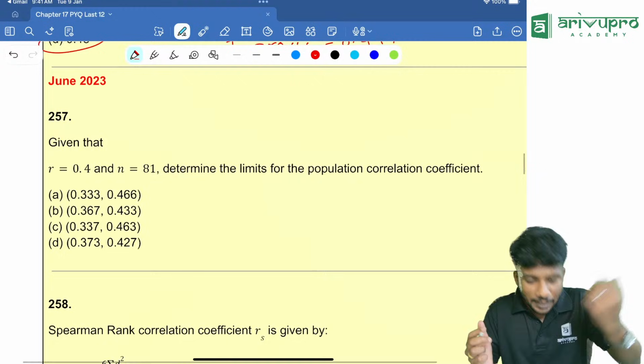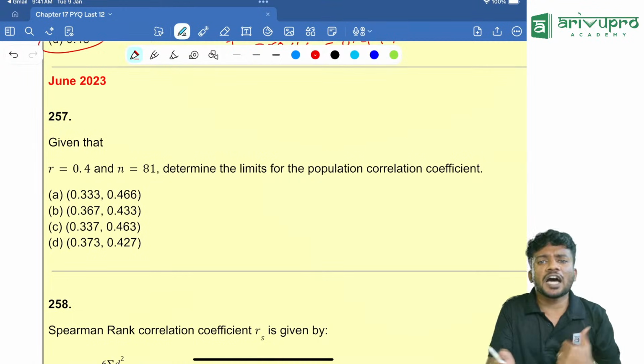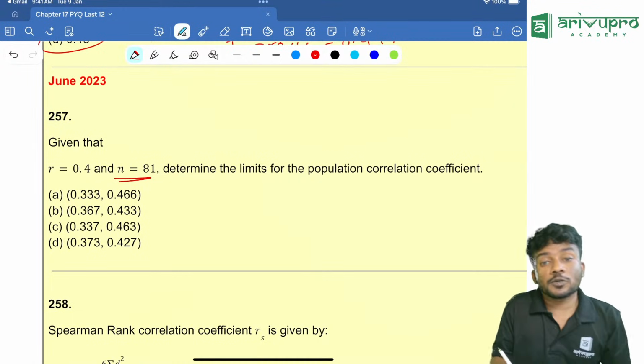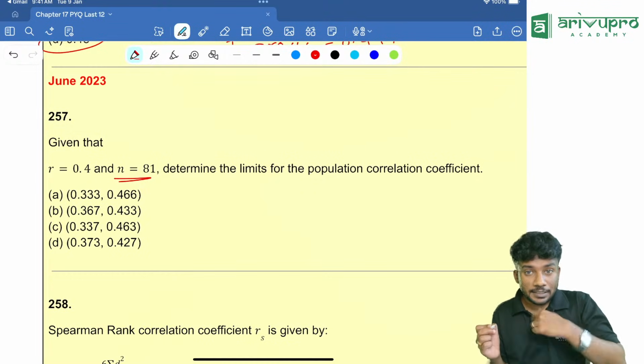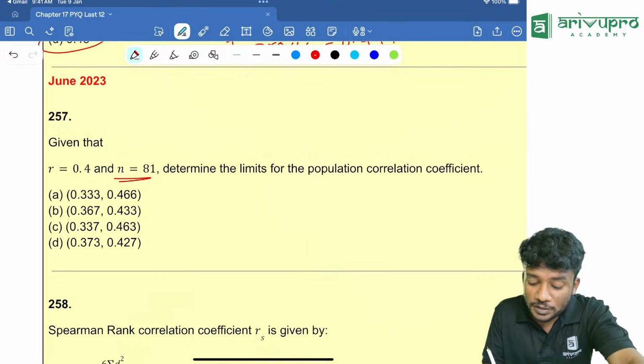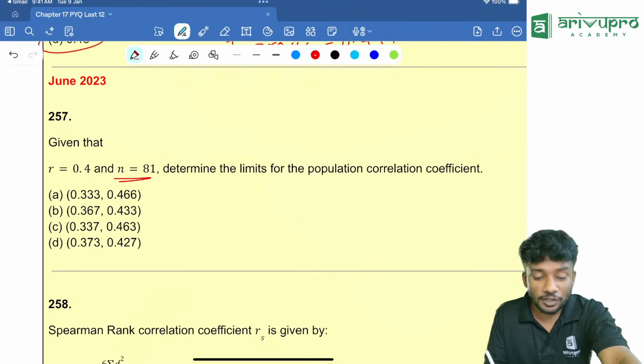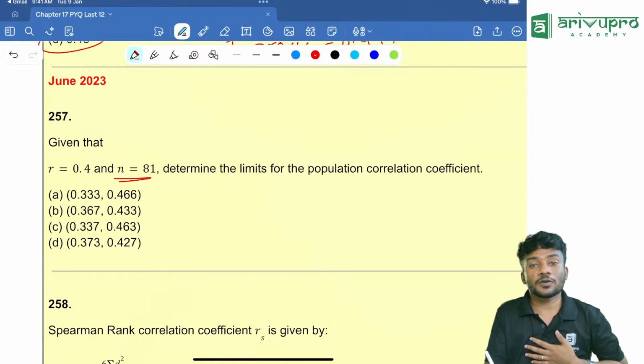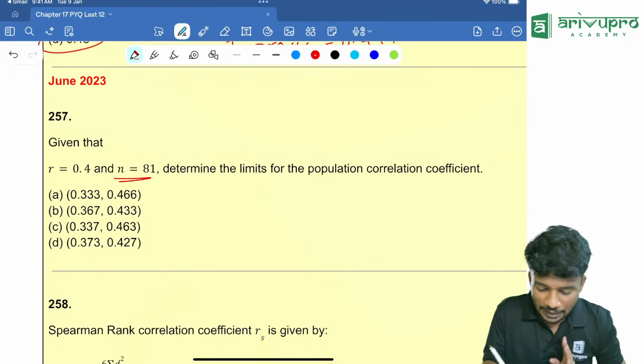June 2023 attempt question. Given that R is equal to 0.4, N is equal to 81. It's a very good question. I'll tell you how to solve this. Determine the limits for the population correlation coefficient. We need to find the population correlation coefficient. The method I'll tell you now.